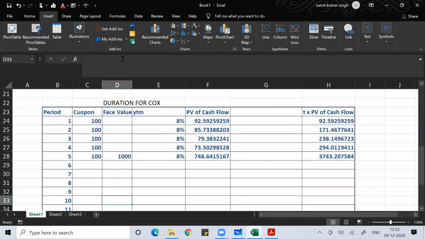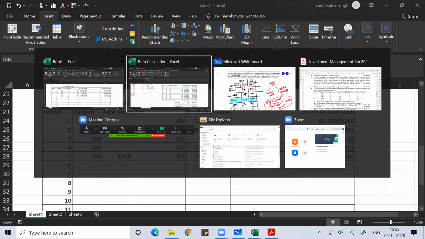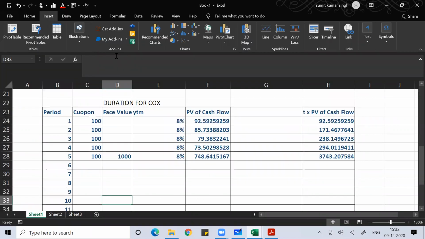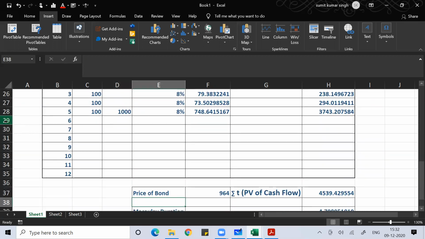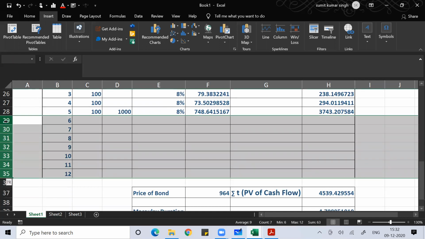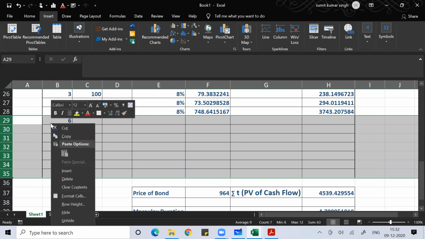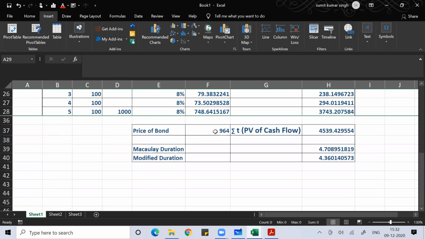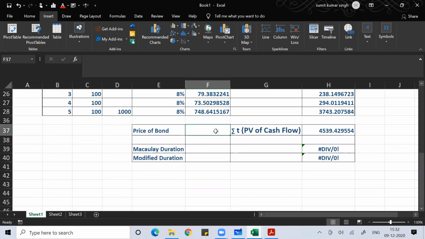When I talk about COX company, COX also has a life of 5 years, and the price of that is 850. The data is not relevant to us. So when I talk about COX, the price is 850.